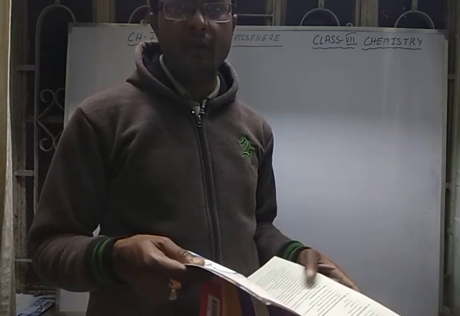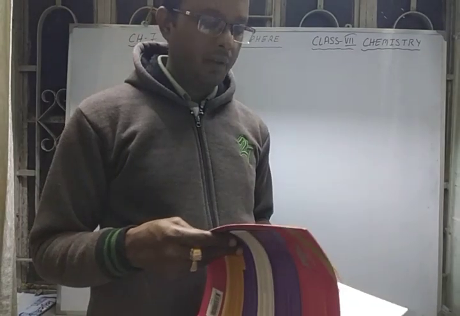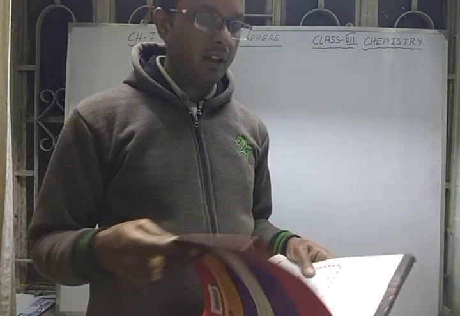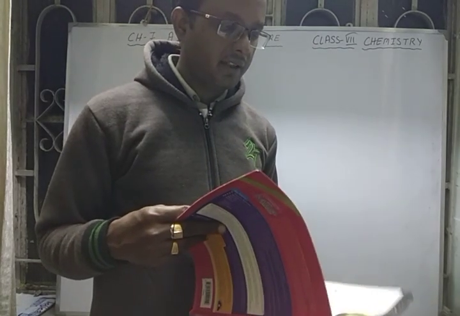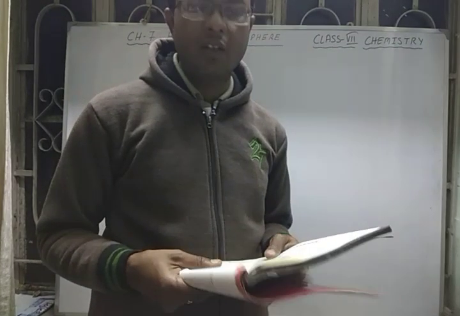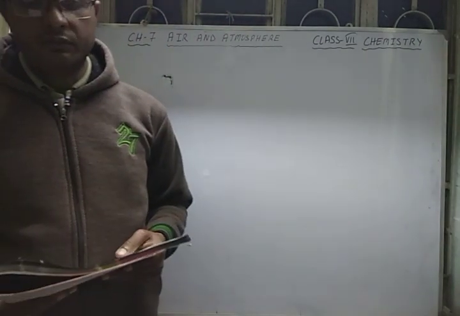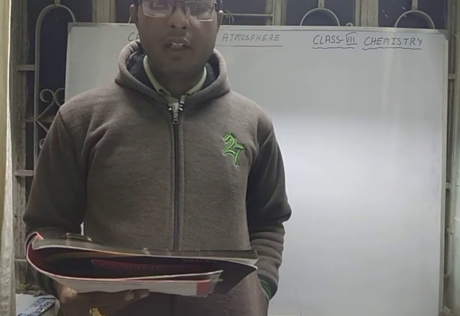Obviously carbon dioxide is a threat to the environment because it is also responsible for global warming. So they are greenhouse gases, but important also because without carbon dioxide plants cannot do photosynthesis, so it should be in limited amounts.